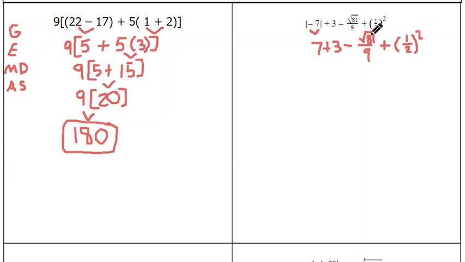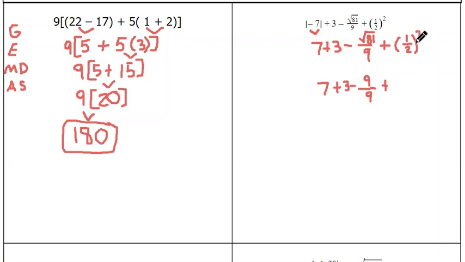I see a square root sign here, so I want to do that. The square root of 81 is 9. So that leaves me with 9 over 9. And then I can bring down everything else. This can bring down this 7 and this plus 3. And I can bring down that minus sign.